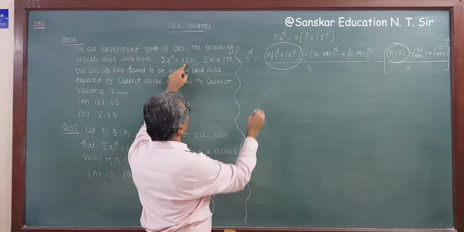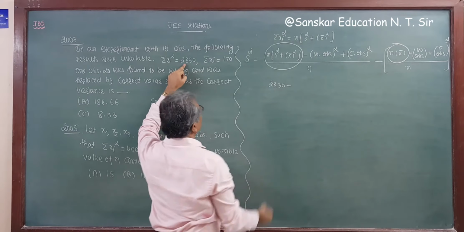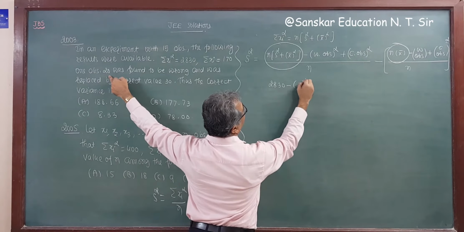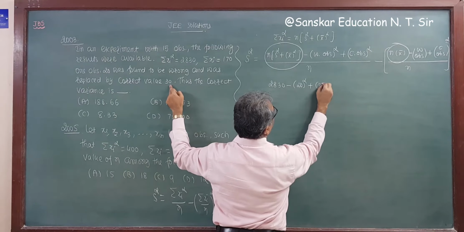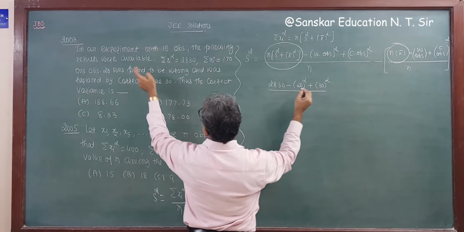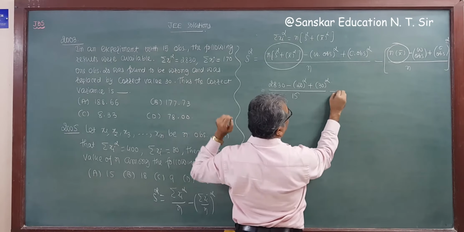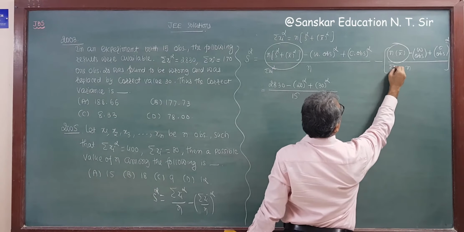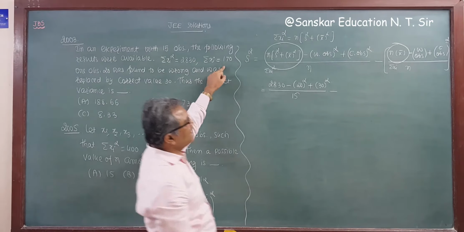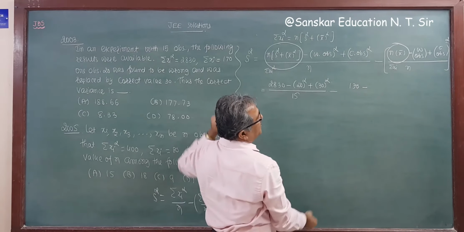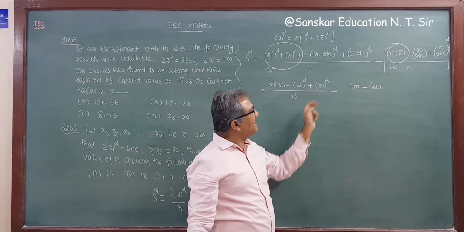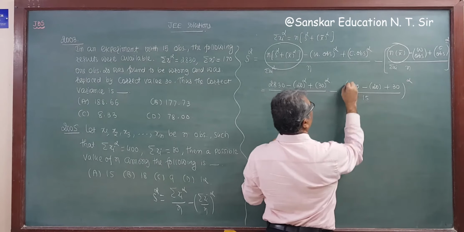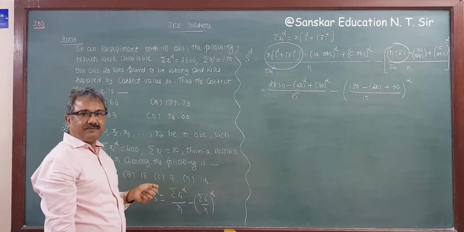So directly, 2830 minus the wrong observation 20 whole square, plus the correct observation 30 whole square, divided by 15, minus n into x bar, which is 170, minus the wrong observation 20 plus the correct observation 30, whole upon 15 whole square. This is your answer, right?